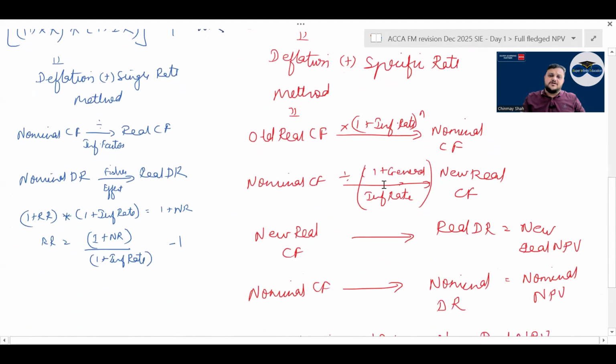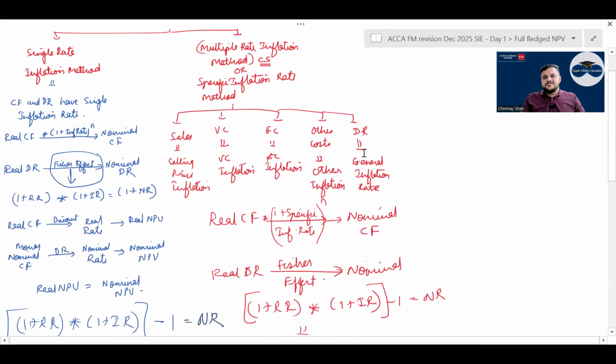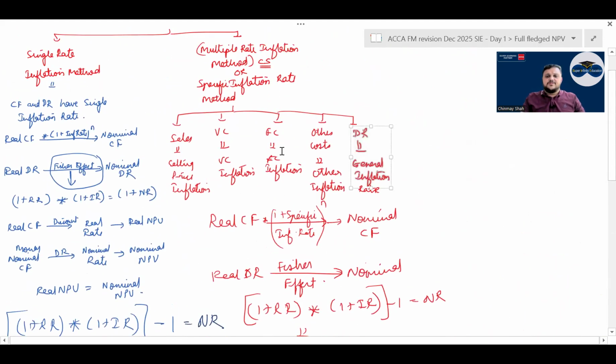Deflation plus specific rate method. What happens in deflation plus specific? The old real cash flows will go to nominal cash flows, but when nominal cash flows go back, or when you basically have to discount them, you discount them by the general inflation. Because for sales, variable cost, fixed cost, other cost, specific inflation will be given. The general inflation rate generally is related with your discounting rate, correct? So the general inflation rate is to be used for the discounting rate.